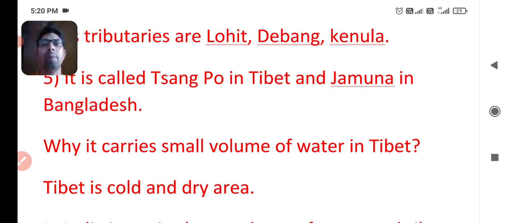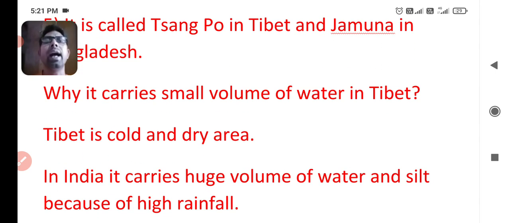And the next point about the Brahmaputra river system is it is called Sangpo in Tibet. Brahmaputra is called Sangpo in Tibet and Jamuna in Bangladesh. You learnt about the Sundarban Delta in the first part, and I told you that Ganga and Brahmaputra made the world's largest delta, and that the Brahmaputra is known as Jamuna in Bangladesh.